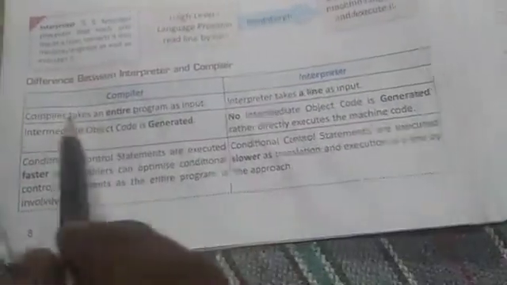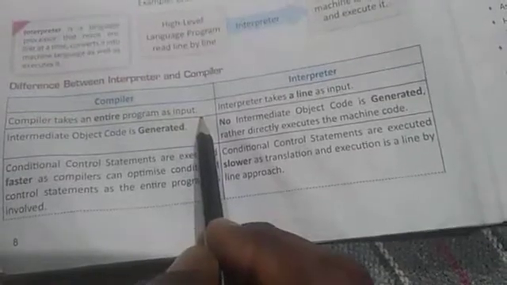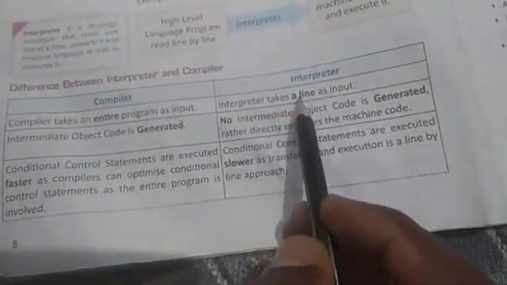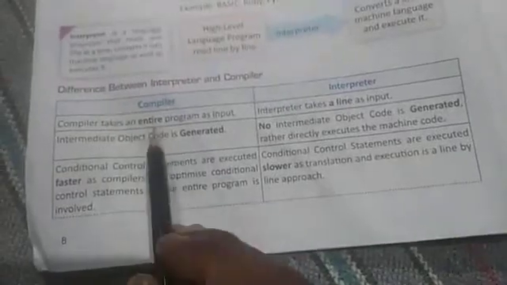You can write any of 3. Let us discuss compiler and interpreter. A compiler takes an entire program as input, right? Here an interpreter takes a line as input. Clear? This is the first and major difference between the compiler and interpreter.